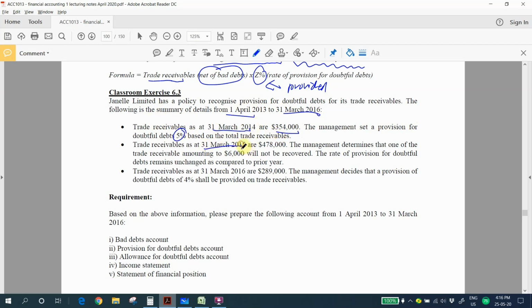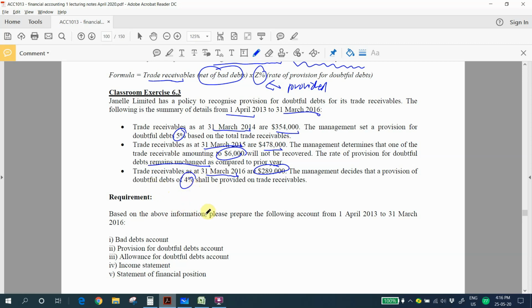And for 2015, they say that the trade receivables are 478,000. And they say that one of the trade receivables cannot pay the amount. The rate of provision for doubtful debts remains unchanged as compared to the prior year. At year 3, 31st March 2016, the trade receivables are 289,000, and they determine that only 4% of the trade receivables will not pay us. So the provision for doubtful debts is 4%.